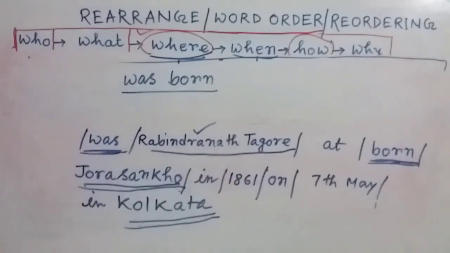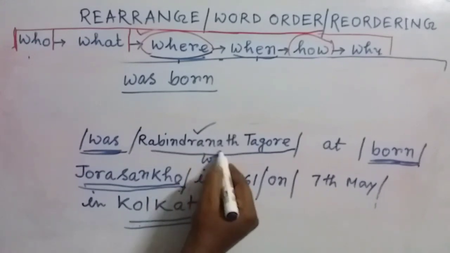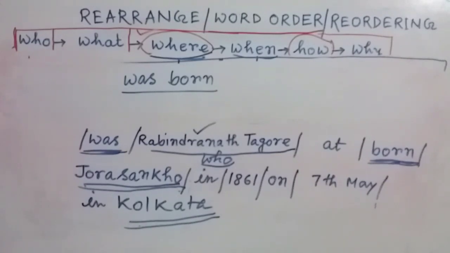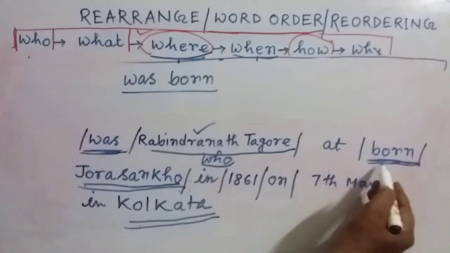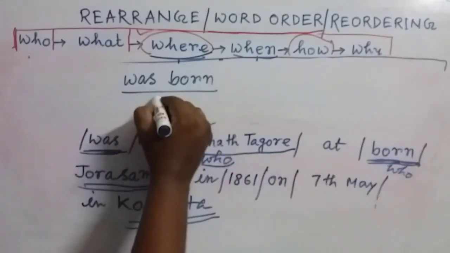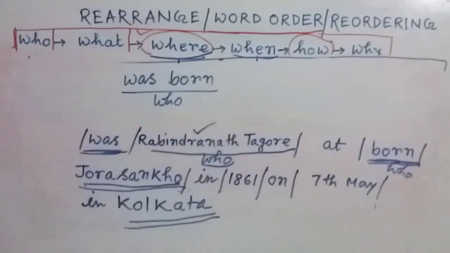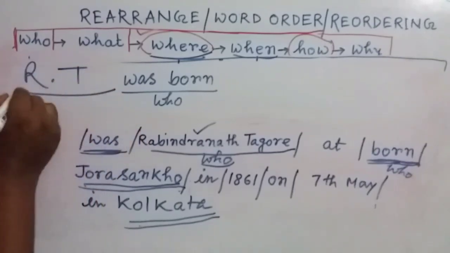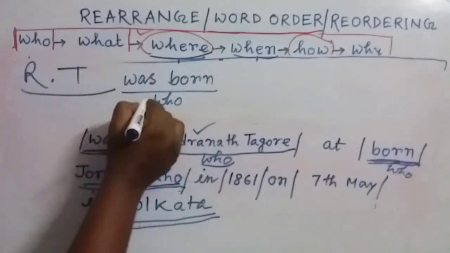This is the noun here. Or if you ask this question with who, you will get the answer Rabindranath Tagore. That means I am asking this verb, was born: who was born? So the answer from this section will obviously be the name of a person. So that is Rabindranath Tagore. So we got this one. This is the who.